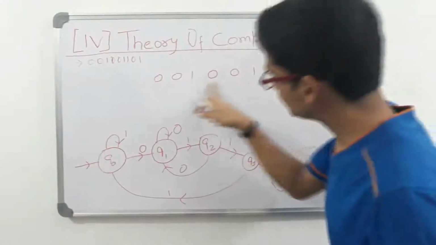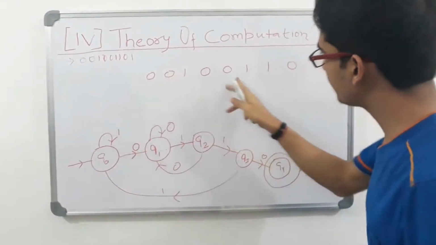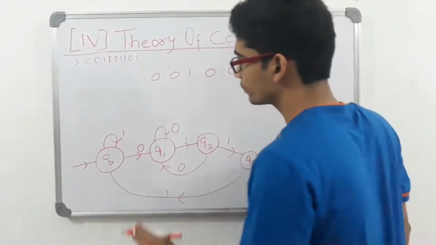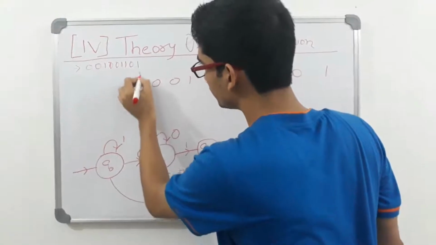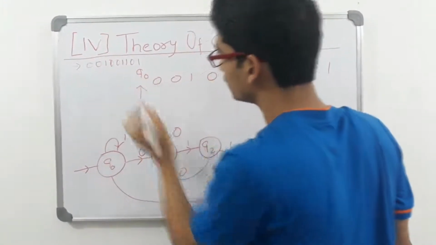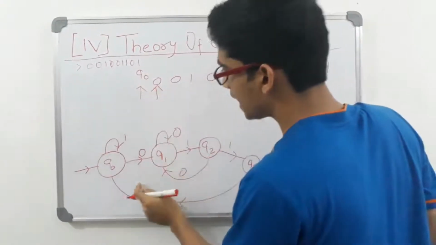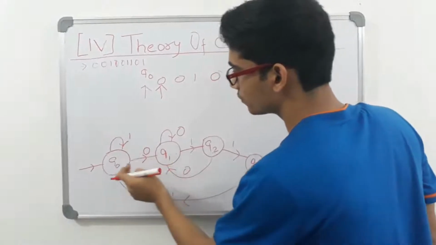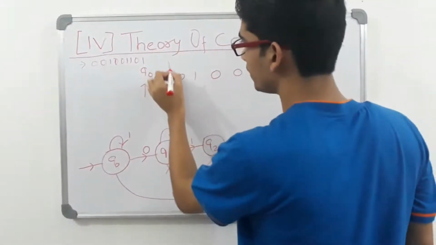So these are the symbols that we will scan, and we will decide which state we move to. Initially we haven't scanned anything, so I am at my initial state Q0. Now we have scanned a symbol 0. So where will our transition from Q0 go? From Q0, scanning a 0 leads us to Q1. So I am at Q1.